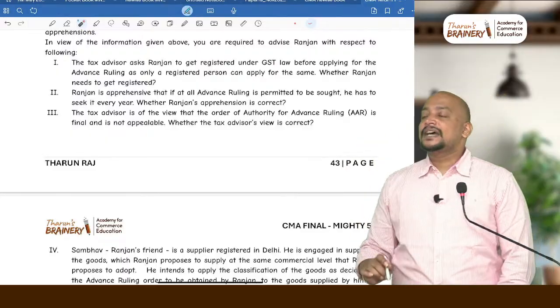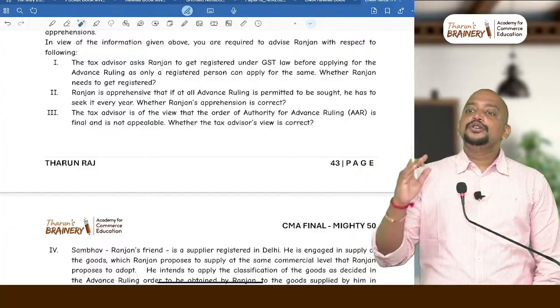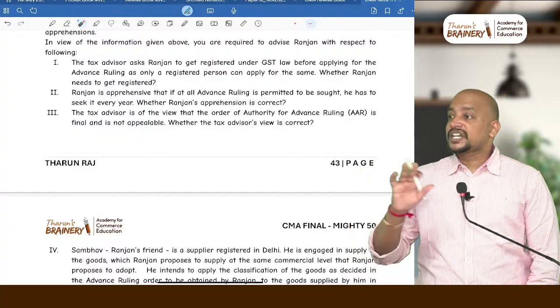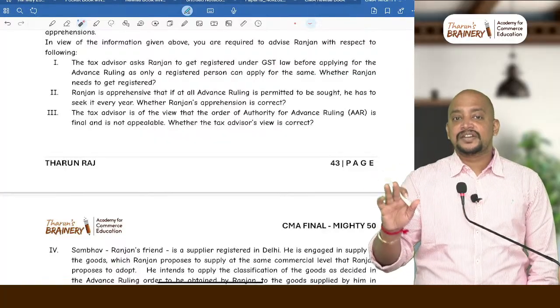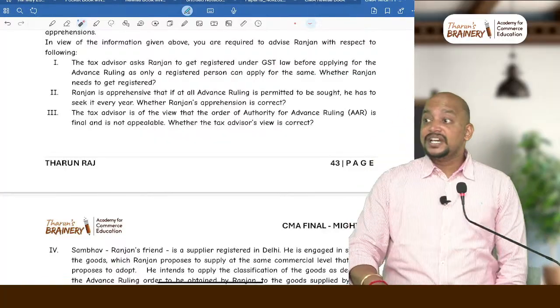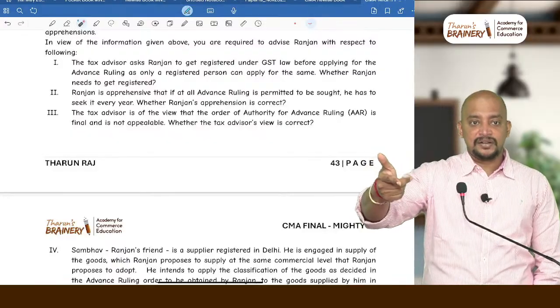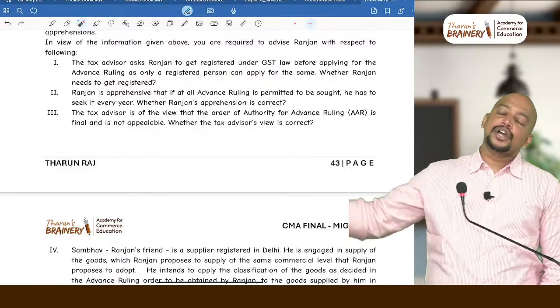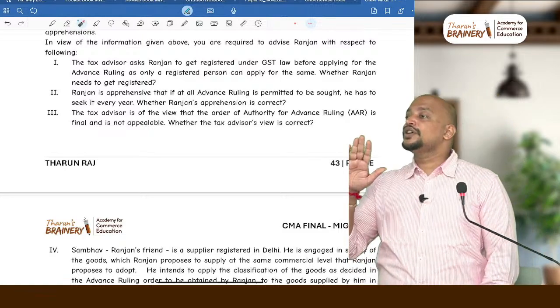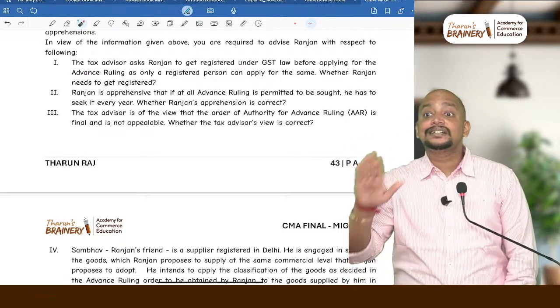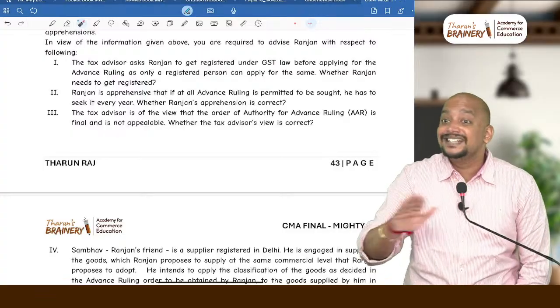For example, section 7 is supply. You got the advanced ruling. Now, if section 7 is not amended, till the time there is no amendment in section 7, the advanced ruling will be valid. If there is any change in section 7, meaning amendment has taken place, then only we need to go for a new advanced ruling. Otherwise, the advanced ruling obtained will be valid till the time there is no change in law.